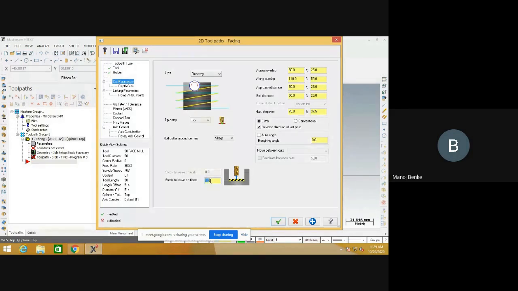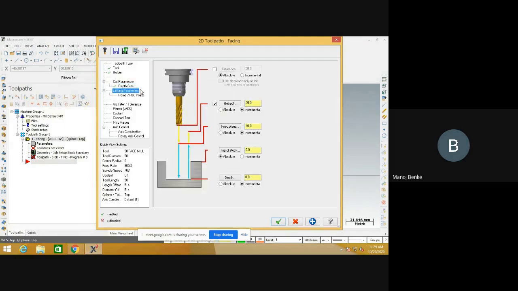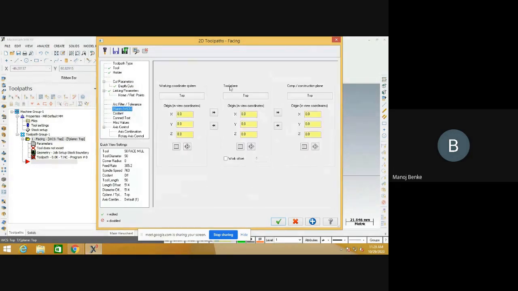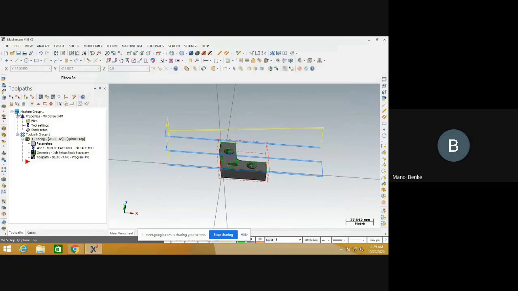Now this is the stock tool view on the floor. You can put 0.0 clearance from the floor. Next is the depth of cut. 1 mm of material is removed in one cut. Now the next is linking parameter. The operation starts from 2 mm and the absolute depth is up to 0 mm. Next are planes: tool plane is top and construction plane is top. Now you can click on the done button.